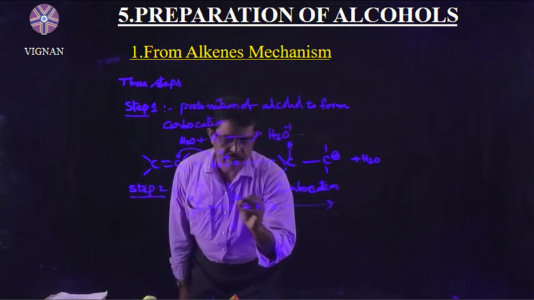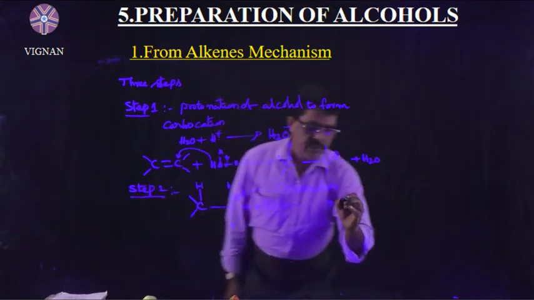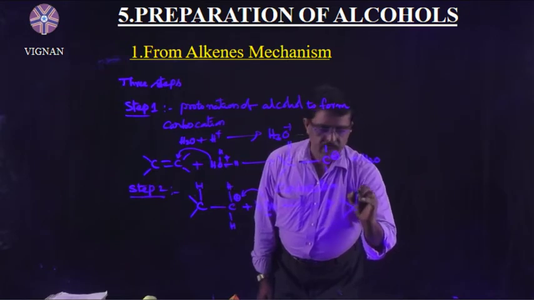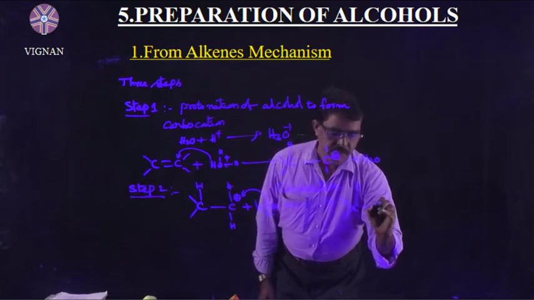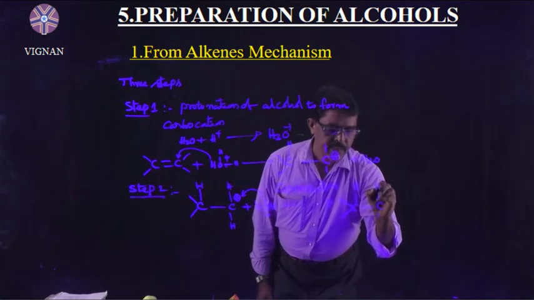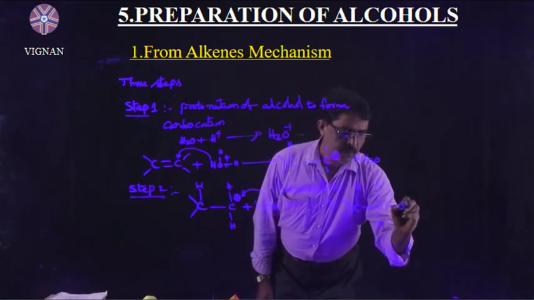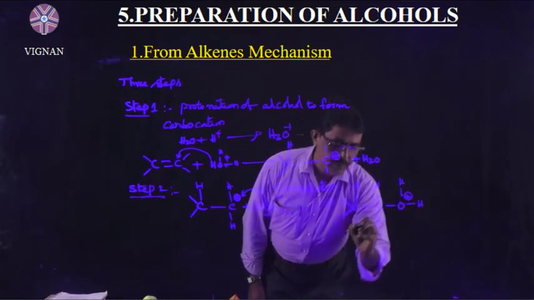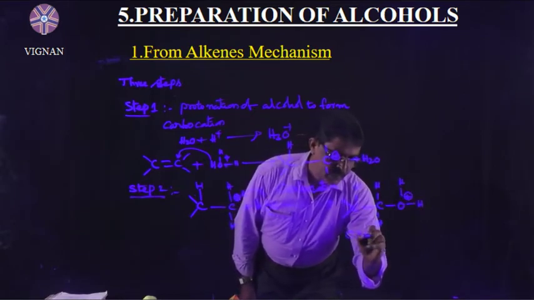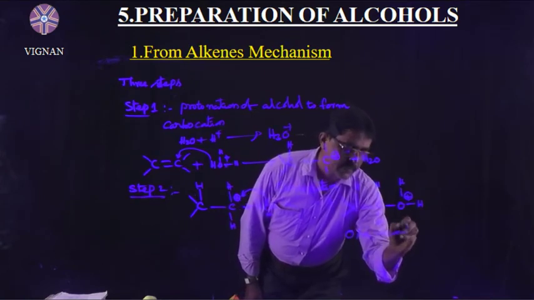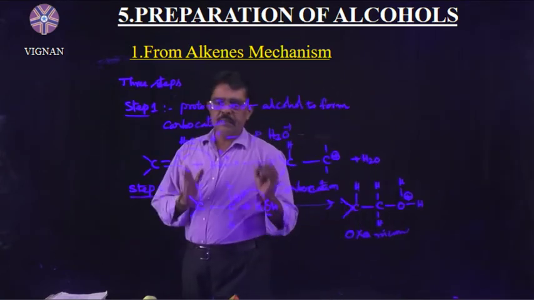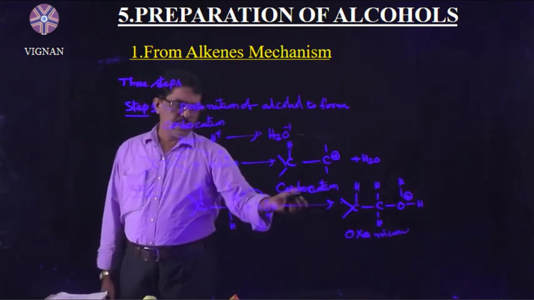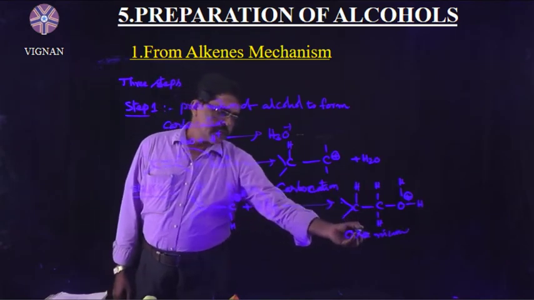This carbocation is attacked by this nucleophile. Then we will get here CH, H here. This one is said to be an oxonium ion. Right? Understand? So after the second step, the carbocation is attacked by the nucleophile, and we will get an oxonium ion.